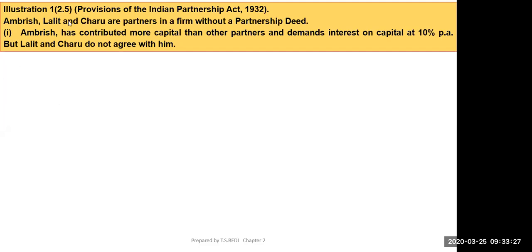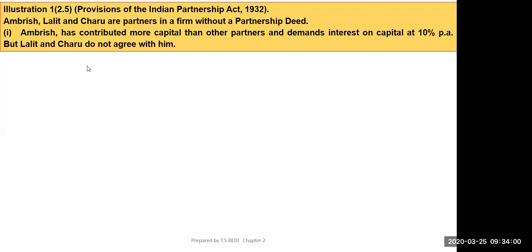Now come to this point. Provisions of the Indian Partnership Act, Illustration 1, page number 2.5. Ambrish, Lalit, and Charu are partners in the firm without a partnership deed. Ambrish has contributed more capital than other partners and demands interest on capital at 10% per annum, but Lalit and Charu do not agree with him. Who is correct?